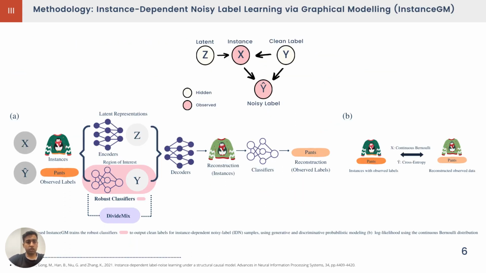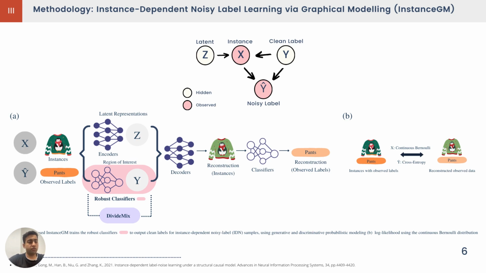To solve this issue, we have adopted the graphical model from the mentioned paper. In this graphical model, we have the instances X, the noisy label Y hat, the image representation Z as a latent variable, and the clean label Y also as a latent variable. If we follow the methodology, we have X and Y hat, which are the instances and the observed label, and we try to generate the latent variables Z and Y.